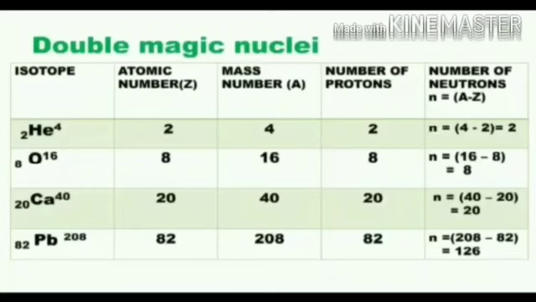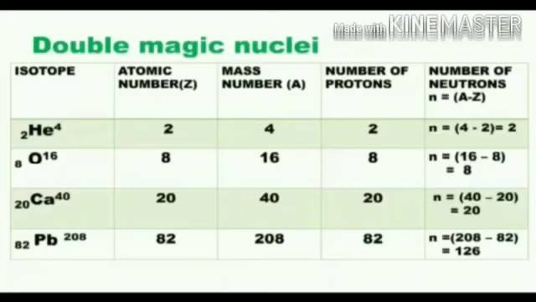Helium-4 has atomic number 2, so the number of protons is 2. The mass number is 4. Mass number minus atomic number gives the number of neutrons. The number of neutrons is equal to 4 minus 2, which gives 2. So the number of neutrons present in the nucleus is 2. Both the number of neutrons and the number of protons is 2, which is a magic number. Hence, helium-4 is highly stable.